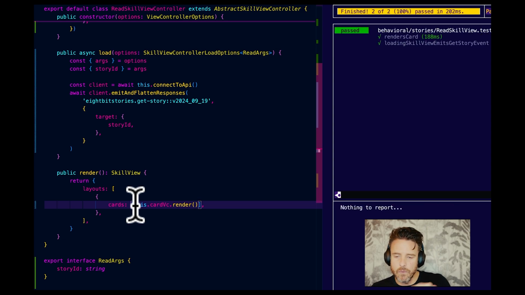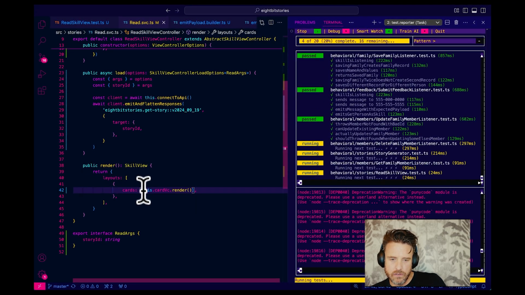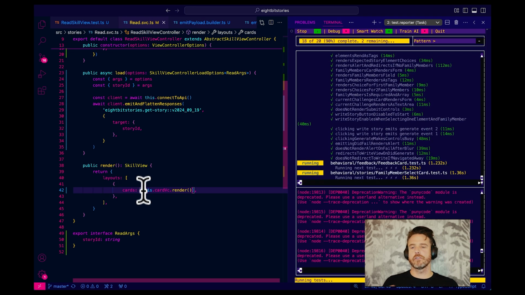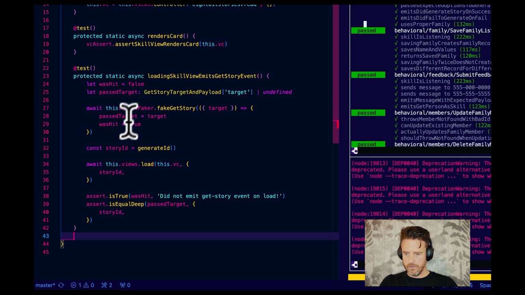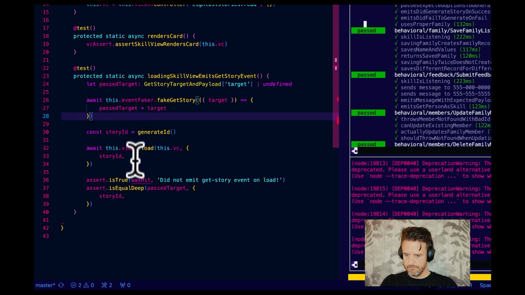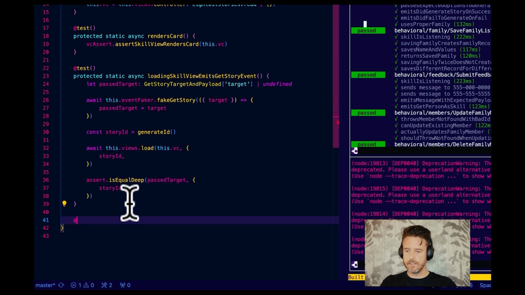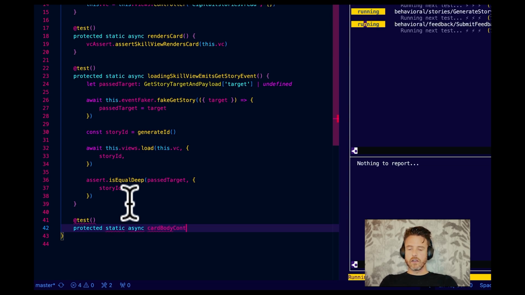Sweet. Now what we want to do is make sure that the results from getStory, the body of the story, is rendered in the card. So let's do that. While I'm in here, we don't need this was hit check again. Just don't need it because we're checking the target. Sweet. Let's go test. Protected static async cardBodyContainsStoryBody.